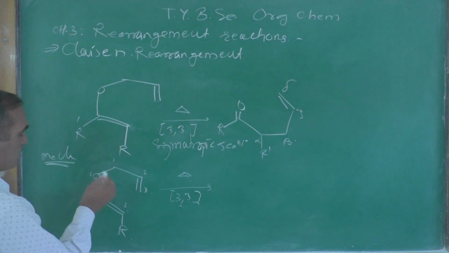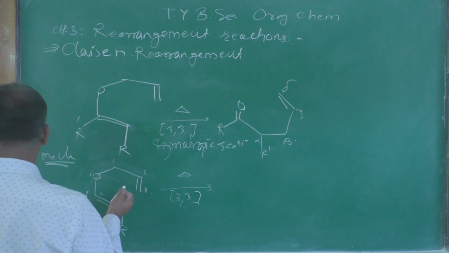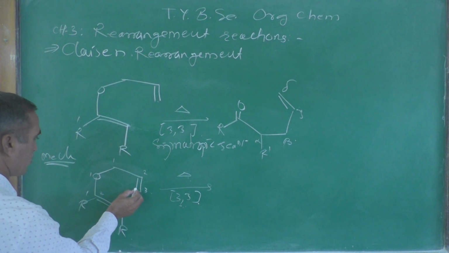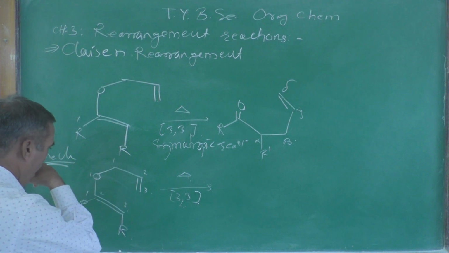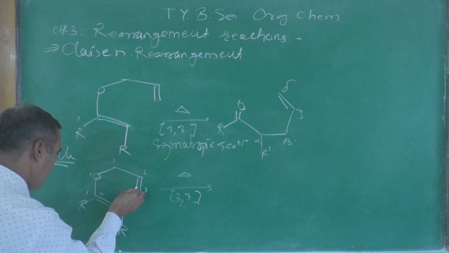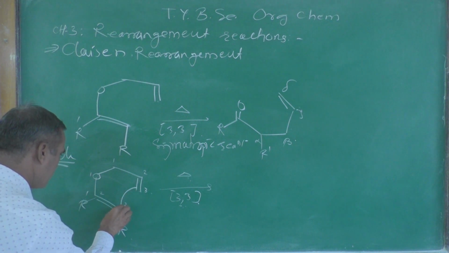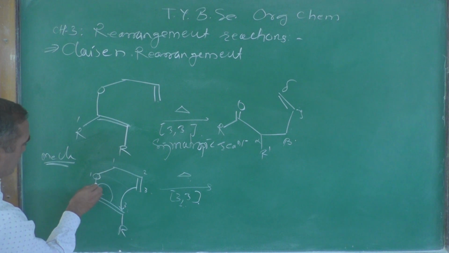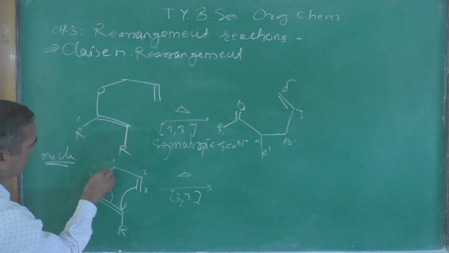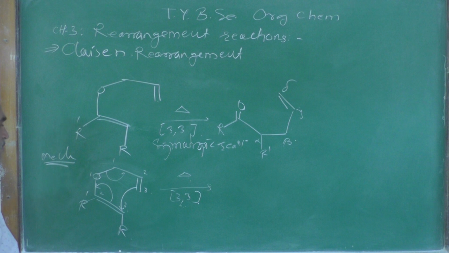Now let us look at this pericyclic reaction, a 3,3 sigmatropic rearrangement. Here the new bond forms at this position, the double bond shifts from here to here, and this bond breaks and forms a double bond here.